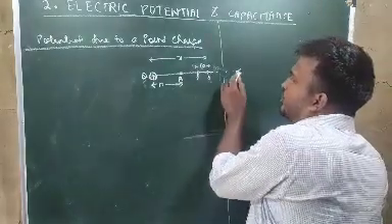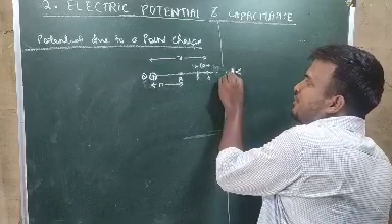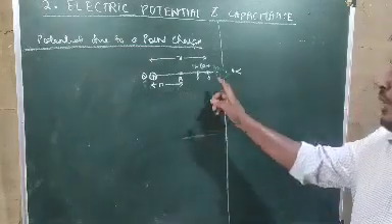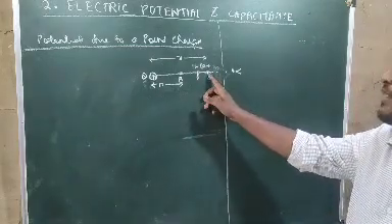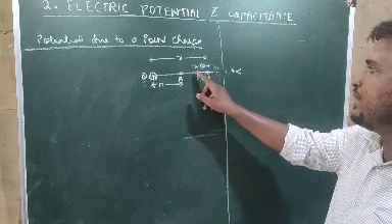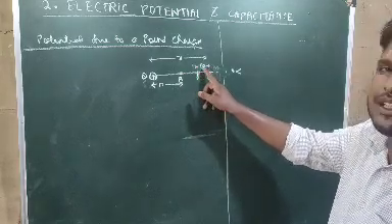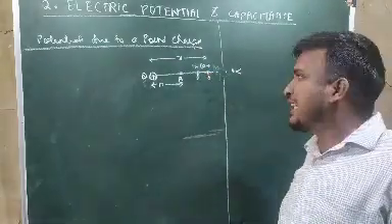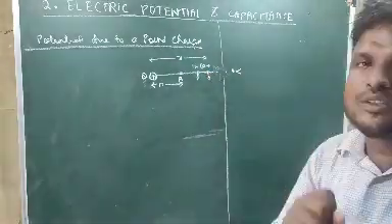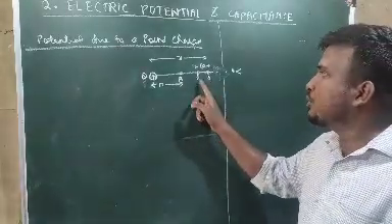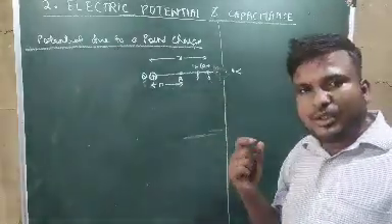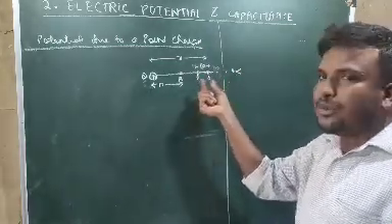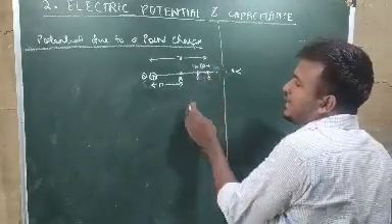So suppose we started bringing the test charge from infinity, and at any point we reach the point Q. Now from point Q to P, how much displacement is there? Delta x. So we calculate a small amount of work done to take the test charge from point Q to P, delta dW.